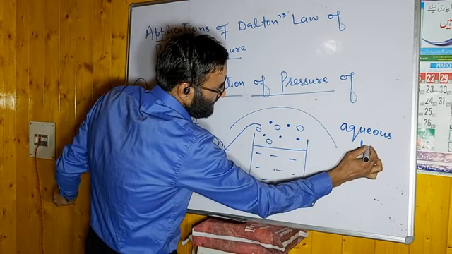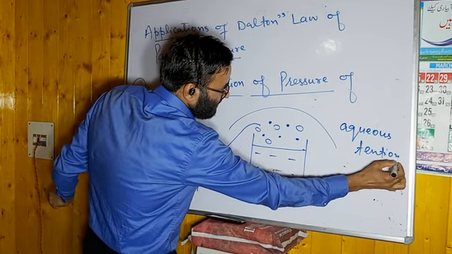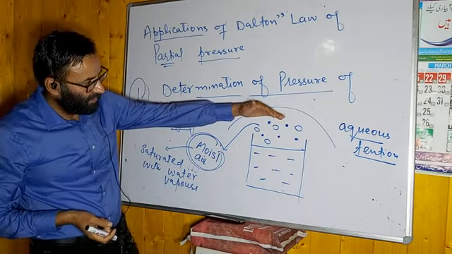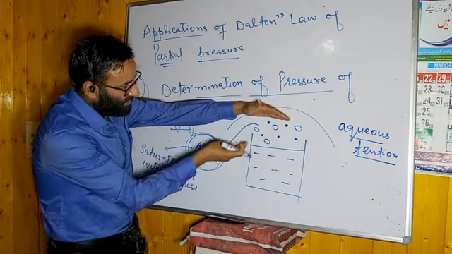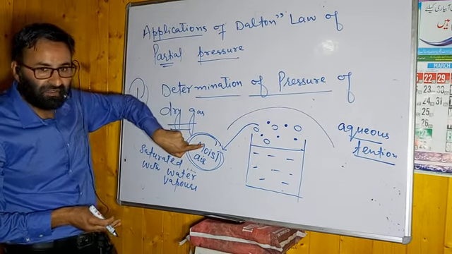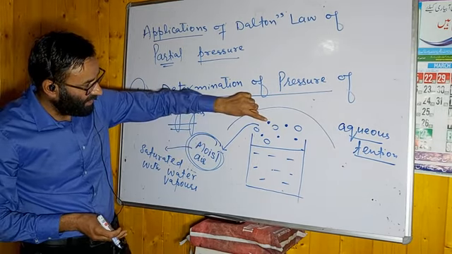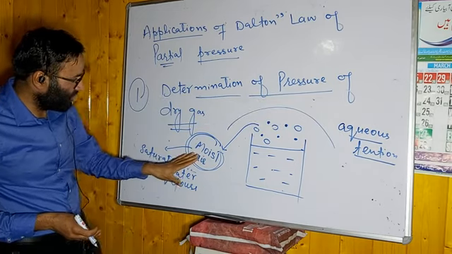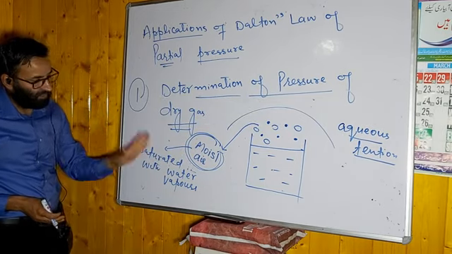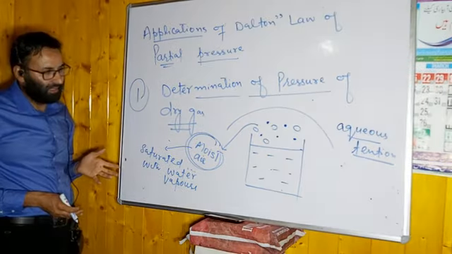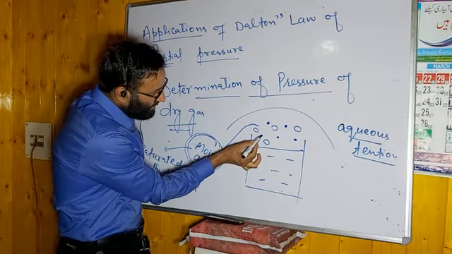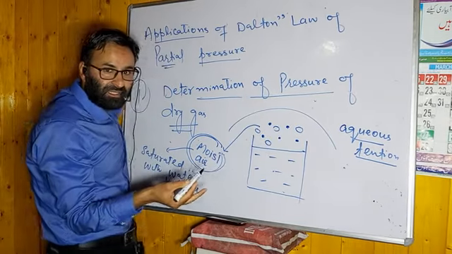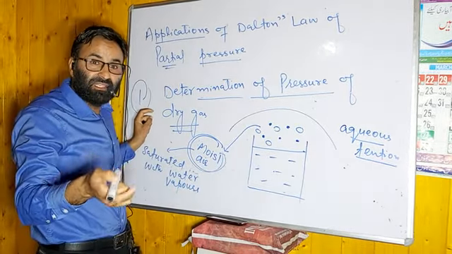Aqueous tension. First you have to remember that the air above the liquid surface will be moist, because in the air there will be water vapors, hence it is moist. And it is saturated with water vapors. The second point to remember: these solid dots shown as gas molecules exert the pressure, that is gaseous pressure, but that will be the pressure of dry gas.